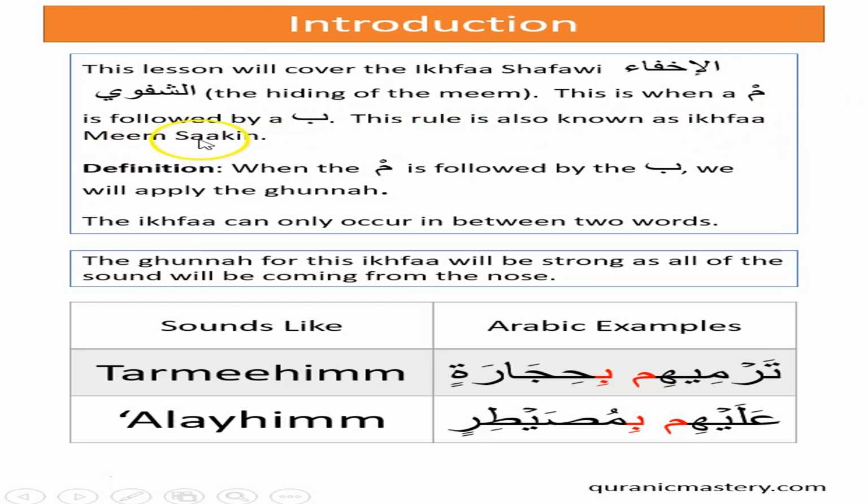So what is the definition of this? When the meme sakin is followed by the ba, we will apply the ghunna to the meme sakin. Now an important thing to consider is that this particular ikhfa can only occur in between two words. So the other ikhfa with nun sakin and tanween can occur in one word and between two words, but this one can only occur between two words.